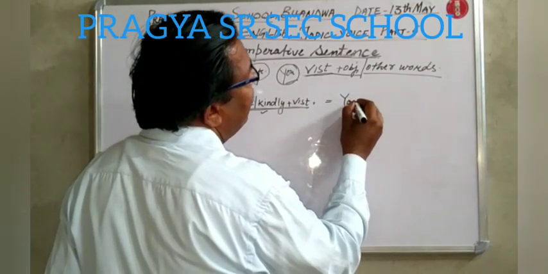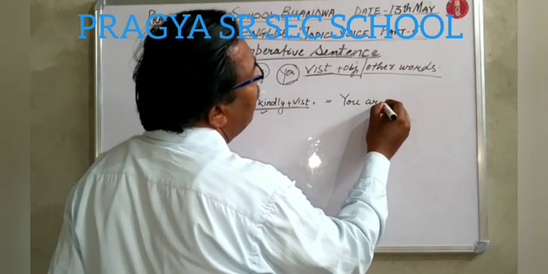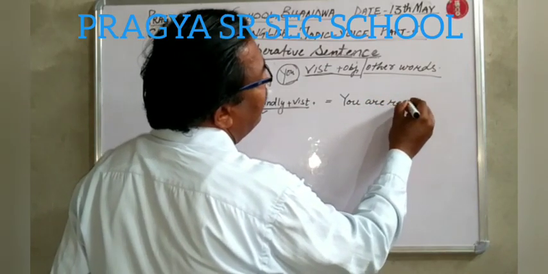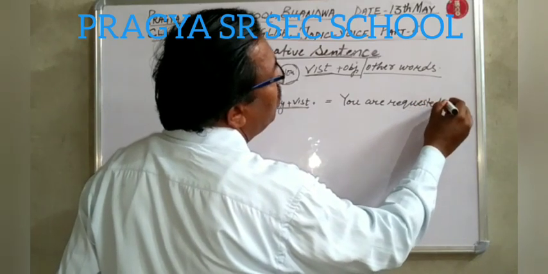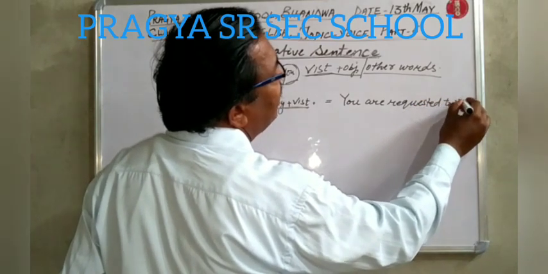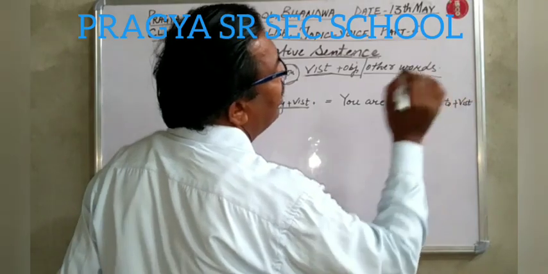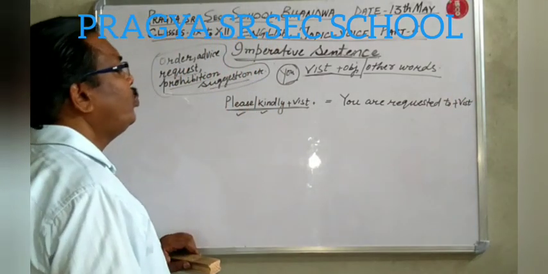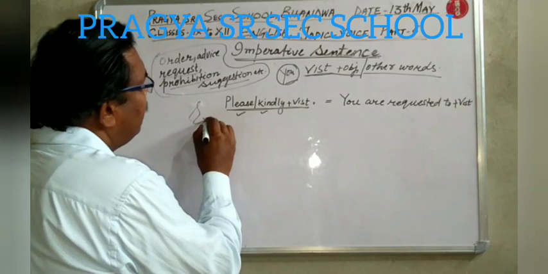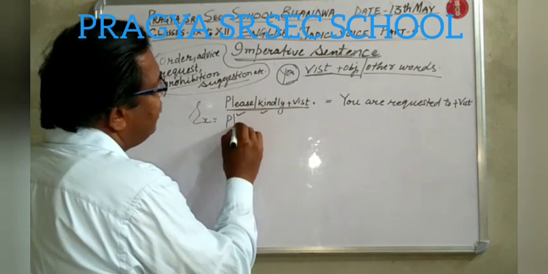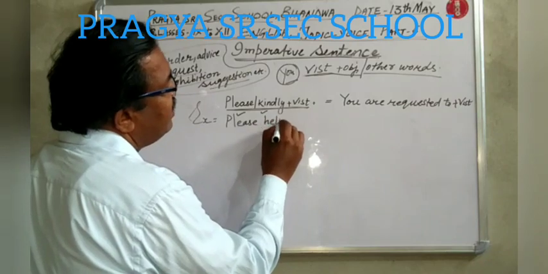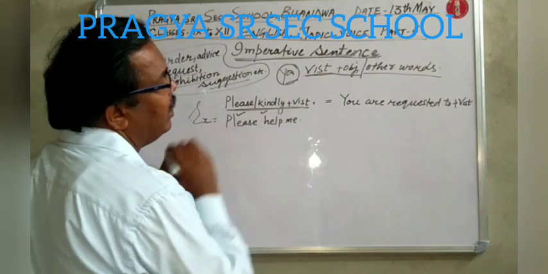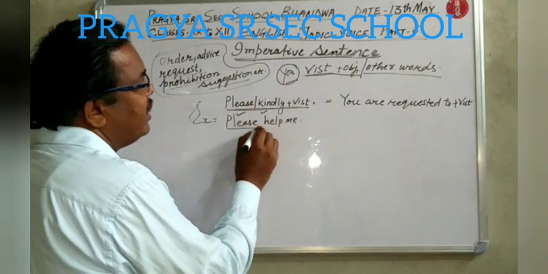We shall write: you are requested to plus first form of verb structure. Example: please help me. This sentence starts with please.